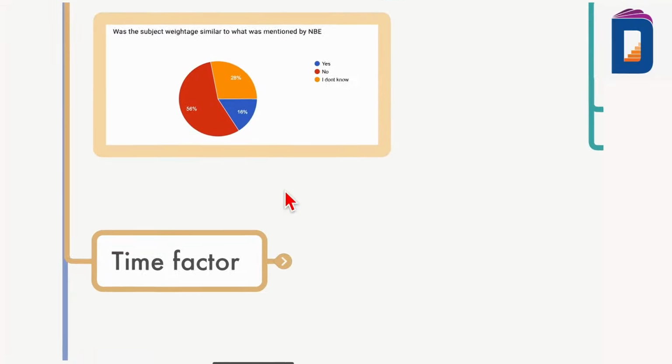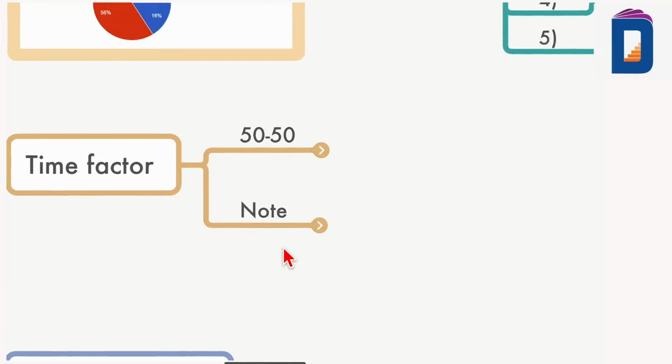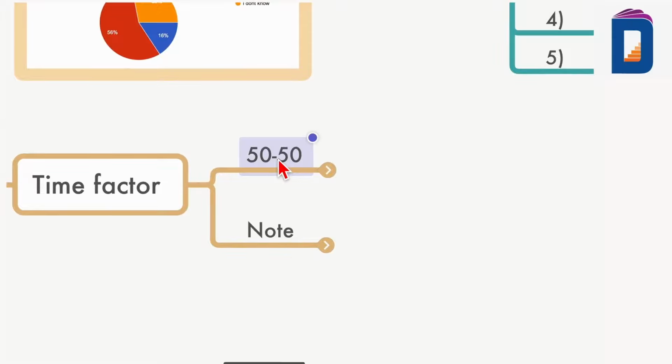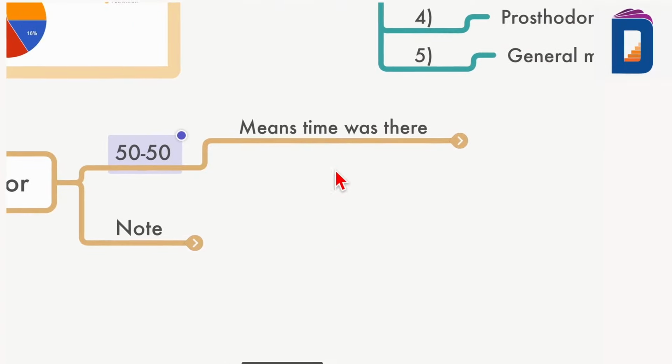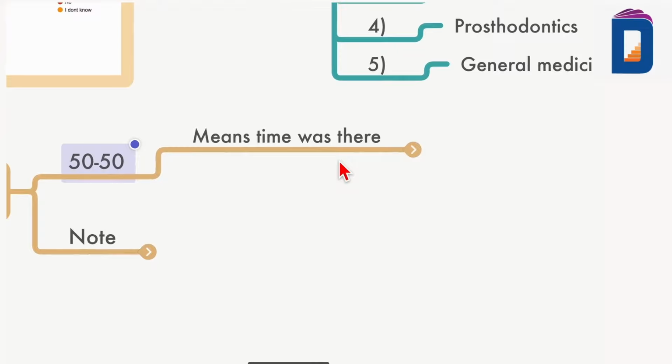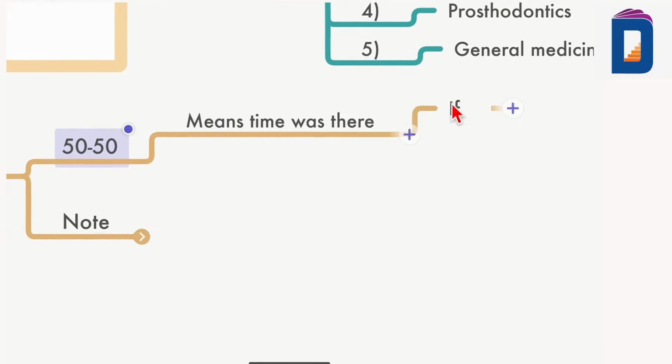Now, finally, the time factor. The results I got were 50-50. 50% said that we got time, and 50% said that we didn't get time. Why is that? Time was there, but I told you how to manage your time, how to extract time in your third round, or how to save time in round 1 and round 2 to take it to round 3. Many students said that they did this method and they got time, but some very honestly told me, sir, I didn't do that, and they didn't get that time. They were laughing. So if you have done that, there was no issue.